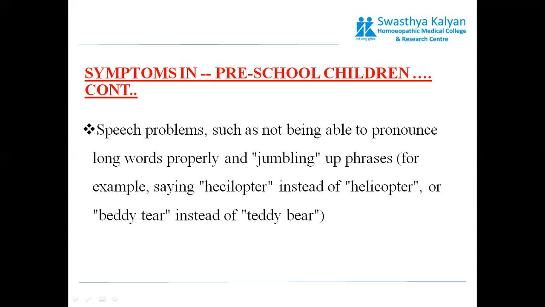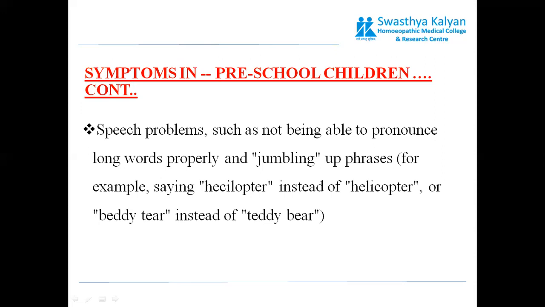Third symptom, speech problems such as not being able to pronounce long words properly and jumbling up the phrases. The first symptom was difficulty in learning the letters of the alphabet. The second symptom was delayed speech development.